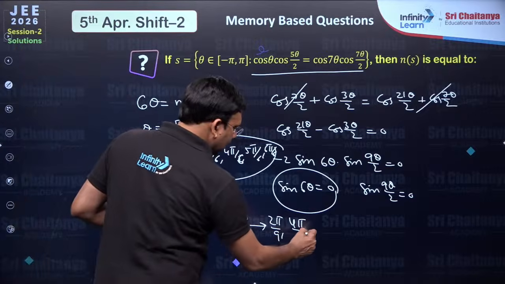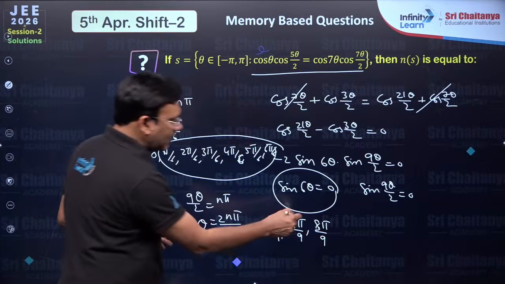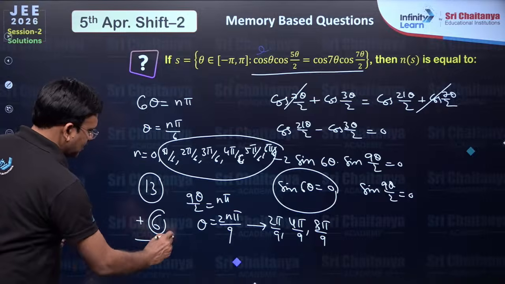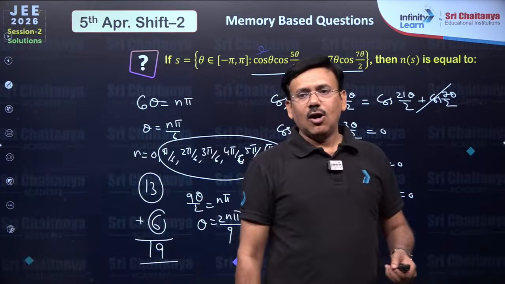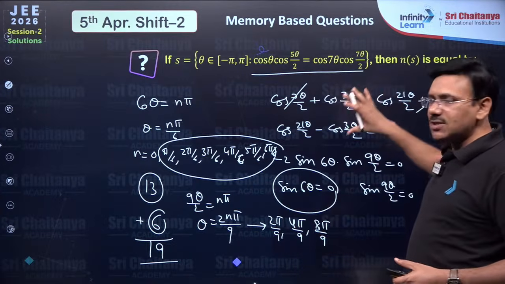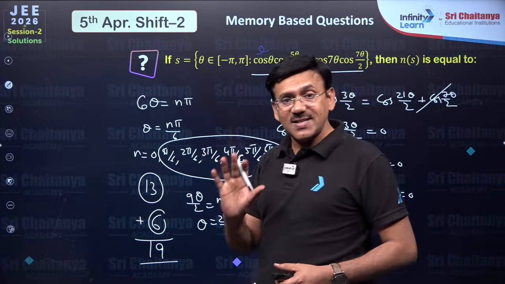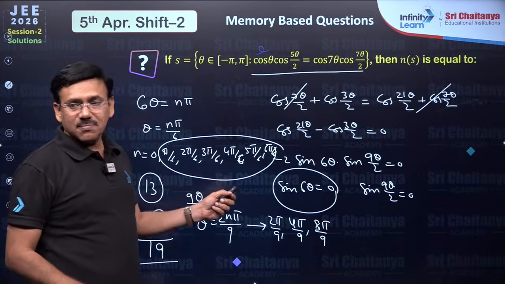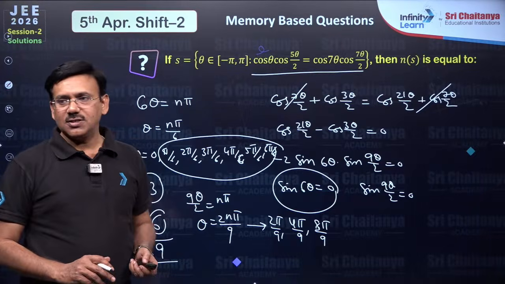So that I am not taking. Then 8 pi by 9 is fine. These three are the same in negatives also. 3 plus 3 is 6, so 13 plus 6, you will get 19 solutions for this particular equation. How many solutions, friends? You just need to do it a little carefully. Apply basic trigonometry. In all the question papers, we are getting trigonometry simplification based questions. Here you just apply trigonometry simplification, so that you get 2 simple equations related to this, right?